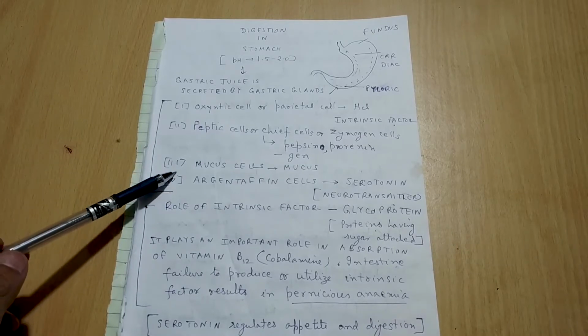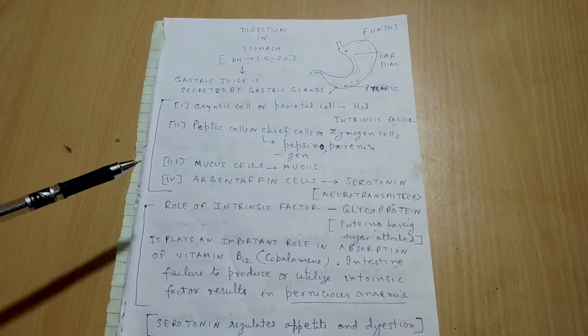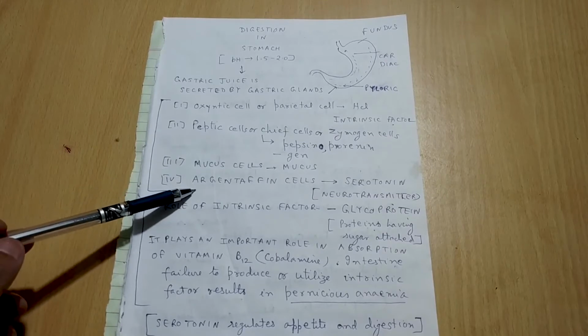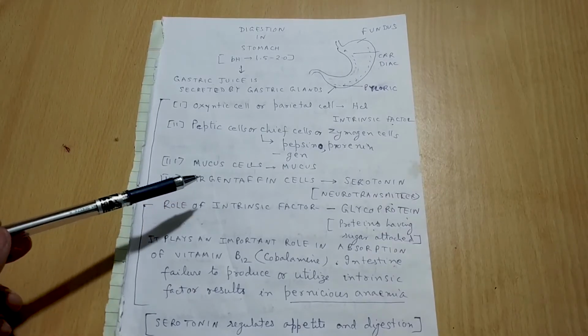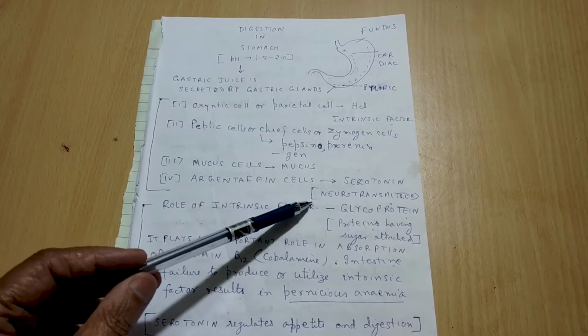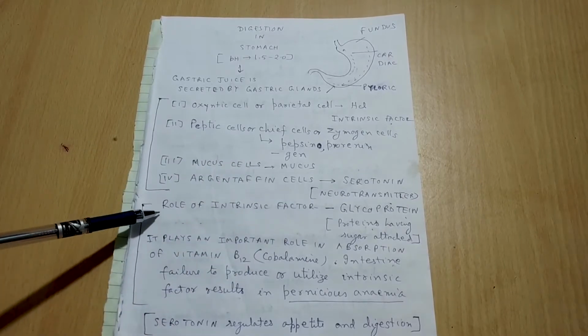And the third kind of cells is called the mucus cell, which secrete the mucus. And fourth kind of cell is called the argentaffin cells. It will secrete the serotonin. Serotonin is what? It is a neurotransmitter. Okay, and now